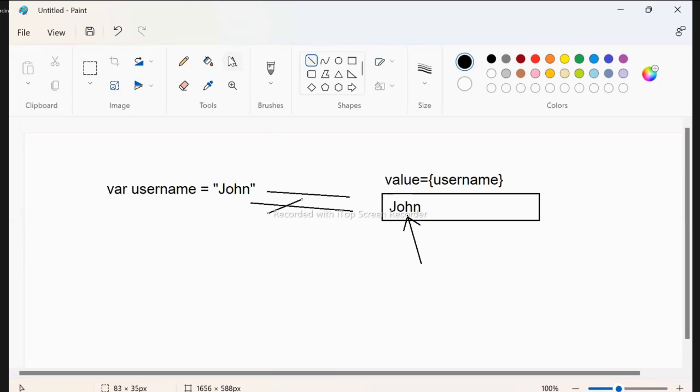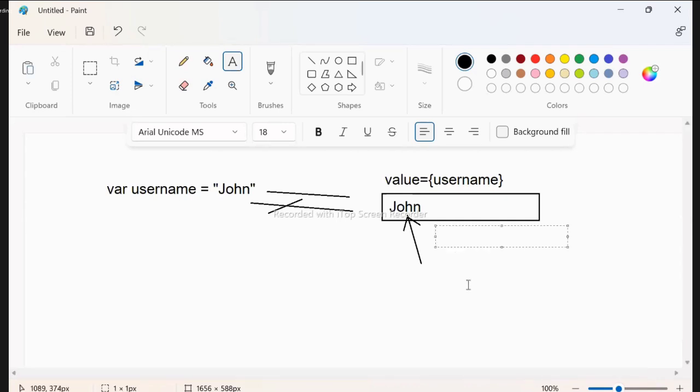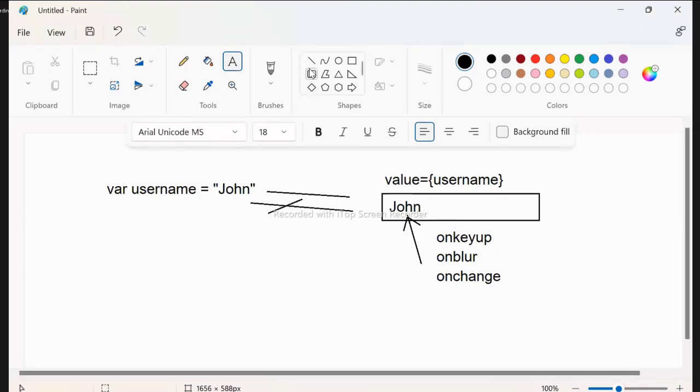Explicitly means what we have to do? How to identify that the value is changed in the text box? In JavaScript, how would you identify that the value is changed in a text box? By using events like onkeyup, onblur, onchange. These are the events we have to use. That means we need to depend on events. By using the events, we need to identify the changes and then update those changes into the UI.